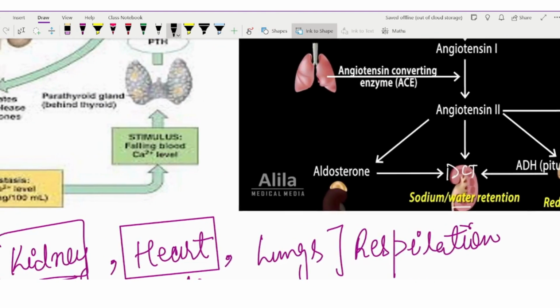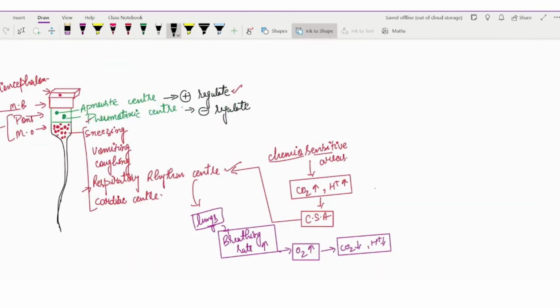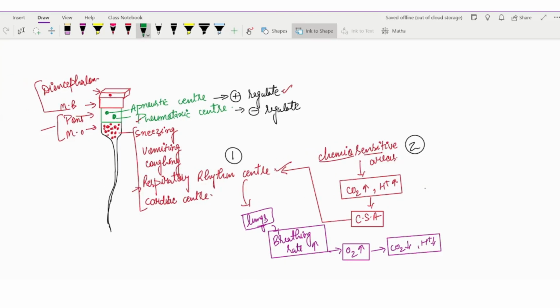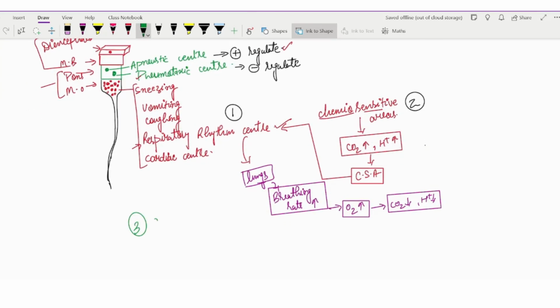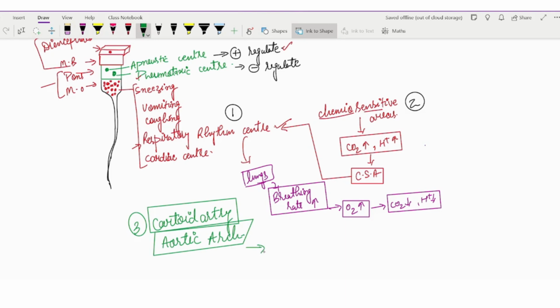So here itself I will add these two terms. One I told you, the respiratory rhythm center, the second is the chemosensitive area, and the third one would be the carotid artery and aortic arch. Okay, so these two centers are also very sensitive to the CO2 and H positive concentration.